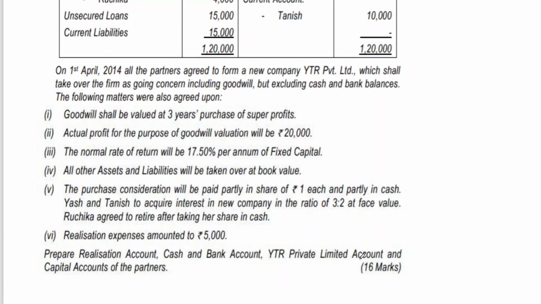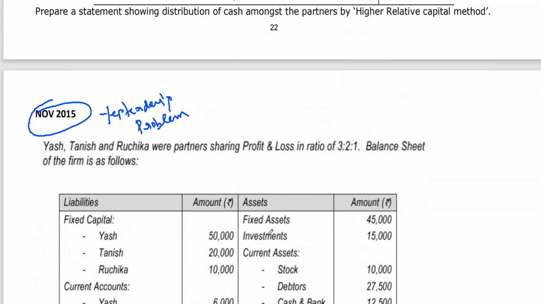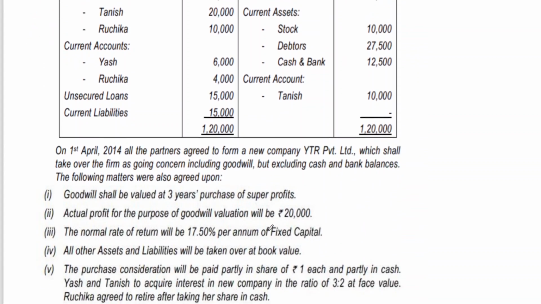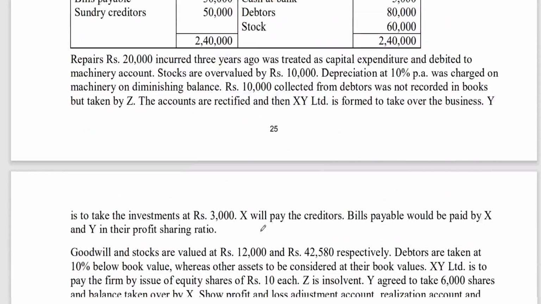Last class discussion. This was in IPCC actually, 2015. We used to have this as a group 2 syllabus. Previously it was in group 2, then again it came back to group 1, and again it went to group 2 now. Partnership accounts, 16 marks question. The same problem we have worked out today, in yesterday's class. So I think this problem has also been completed now. You need to note down, same problem, same model.